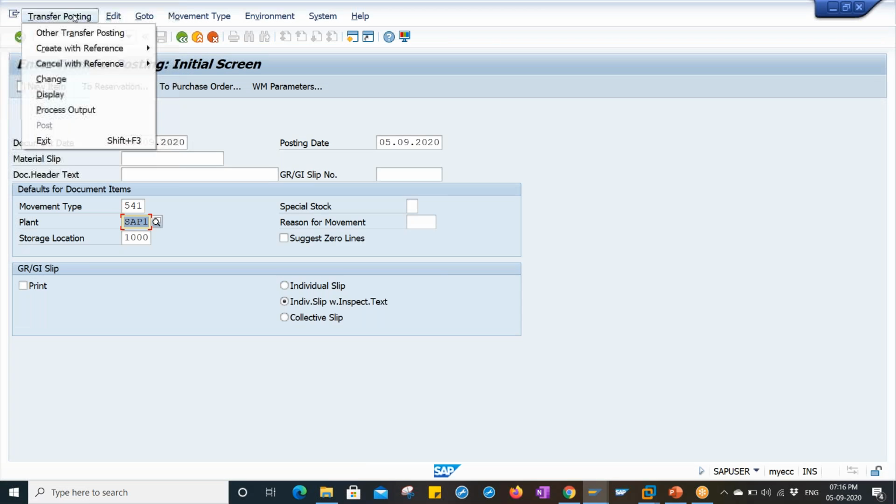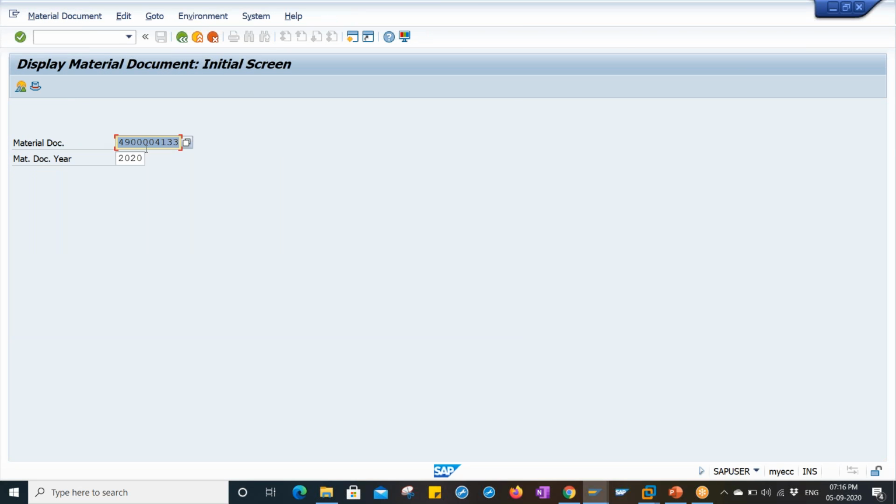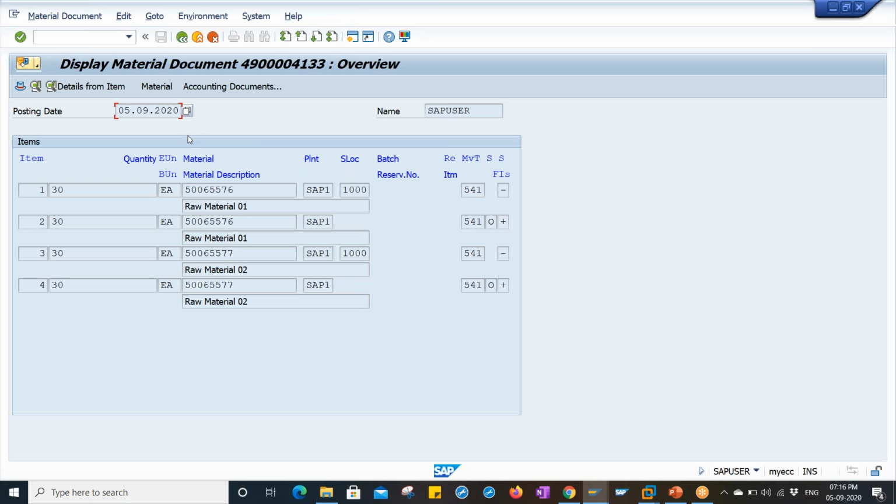What accounting entries will get generated in this material document? Let me show you. Display. Enter the material document here, press enter. Click on accounting documents. There will be no accounting documents. Why? Because there is no financial impact regarding this transaction, right? For that reason, we don't have any material accounting document in this material document.